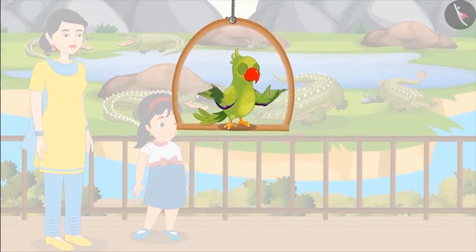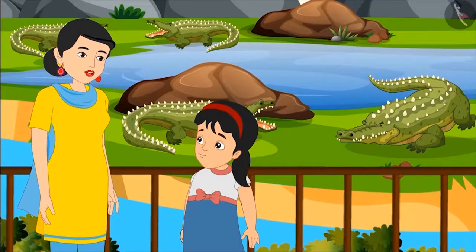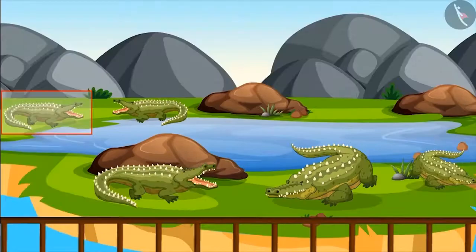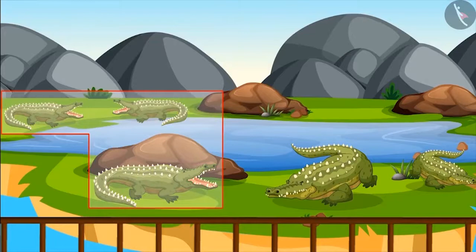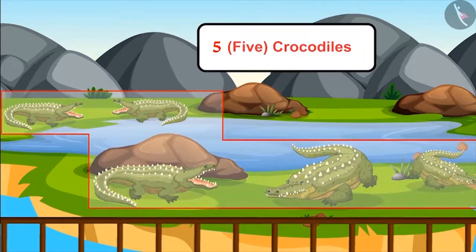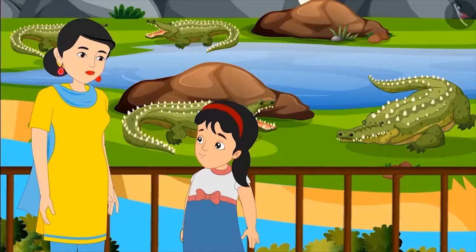Come on, let's see. My dear, there are crocodiles in that paddock. Can you tell me how many crocodiles are there? 1, 2, 3, 4 and 5. That means that paddock has 5 crocodiles. Absolutely correct. Very nice, Pinky.